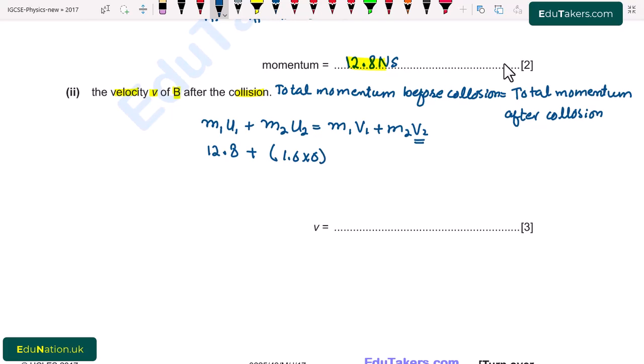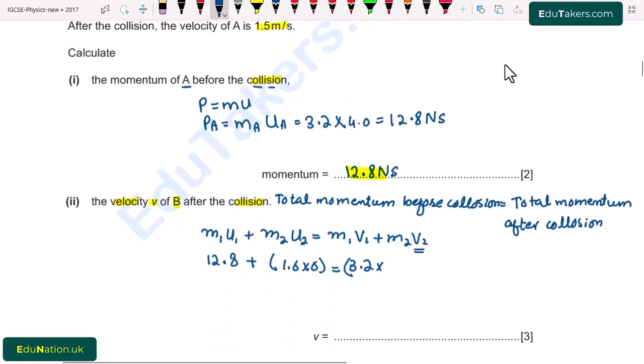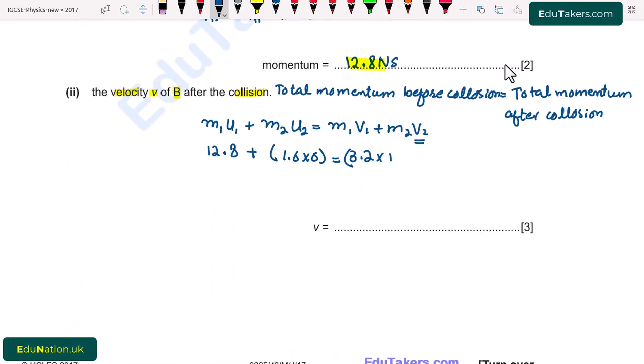So it will be equal to M1, the mass of first block 3.2 kg, multiplied by the velocity after collision. So here we can see that the block A is moving with 1.5 meter per second. I write here 1.5 plus second block has mass 1.6 multiplied by V.